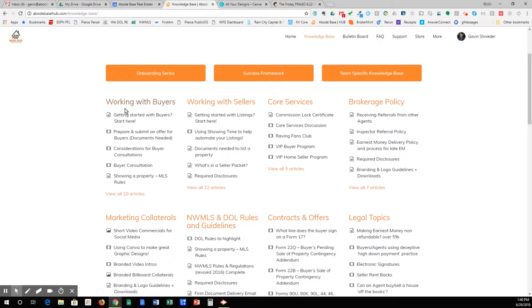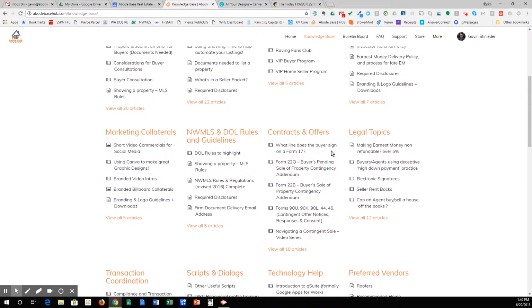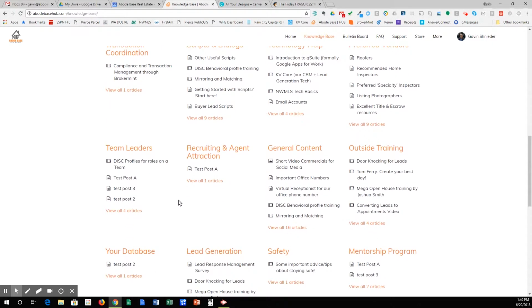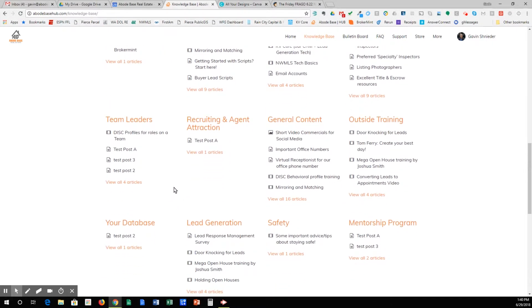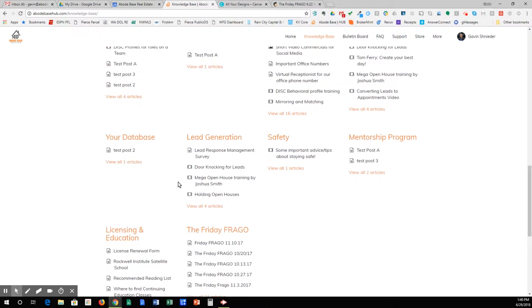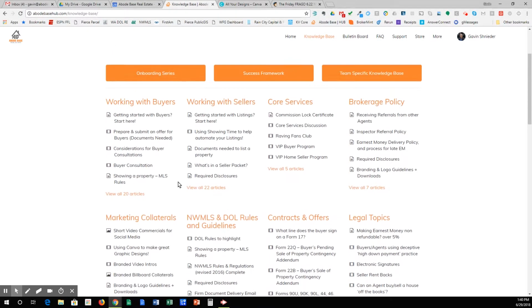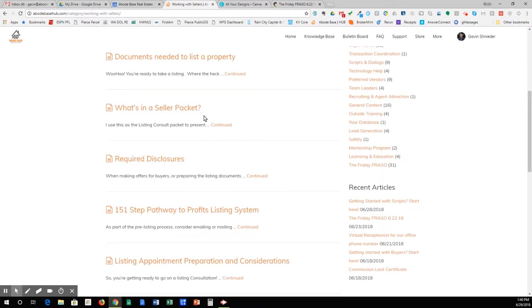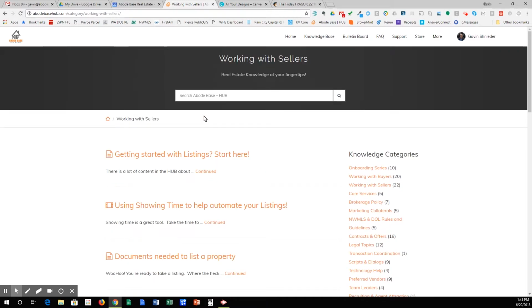So there's all kinds of different categories: working with buyers and sellers, policy, core services, contracts, legal, marketing, transaction coordination, scripts, tech, all kinds of good stuff in here to help you grow your business. So say you are a newer agent, or maybe you've just started working with listings. You can come in here, click on the working with sellers category, and you're going to have a few dozen articles about working with sellers.